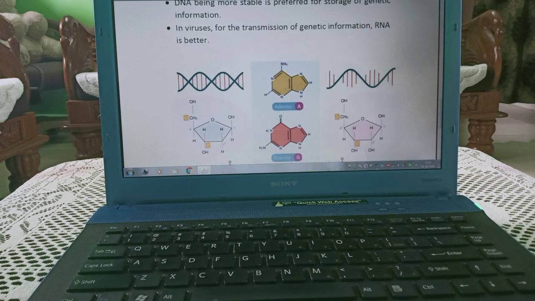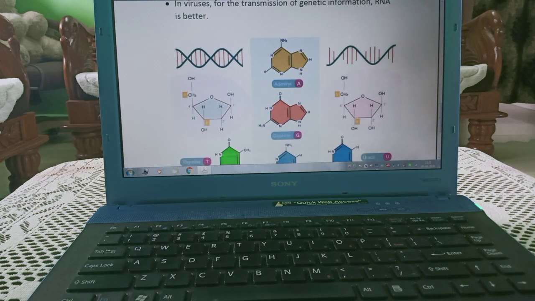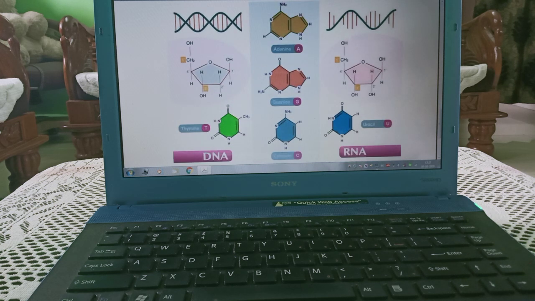Now, we will see the difference between DNA and RNA. As you can see, this is the DNA structure, this is the RNA structure. In DNA this is thymine, and in RNA thymine is replaced by uracil.